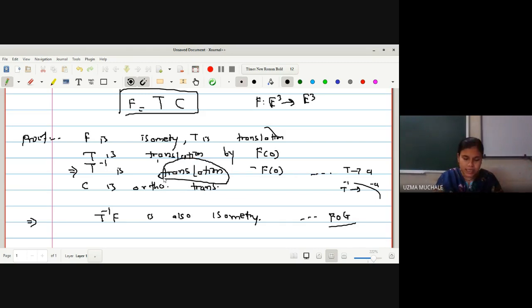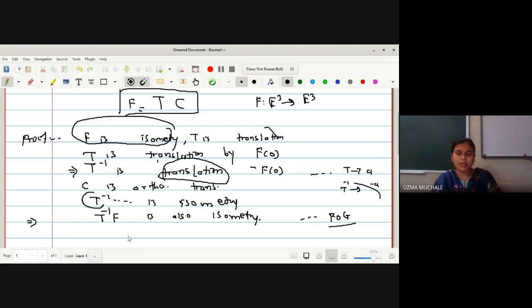So you can write the reason here: T inverse is an isometry as it is a translation, which is a type of isometry. If T inverse is an isometry and F is also an isometry, combining these two statements, T inverse of F is also an isometry.